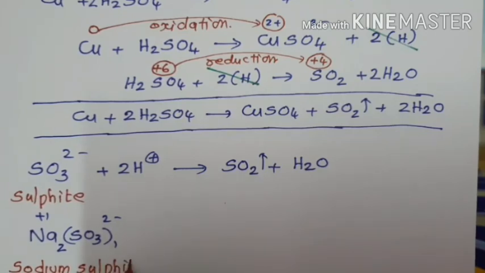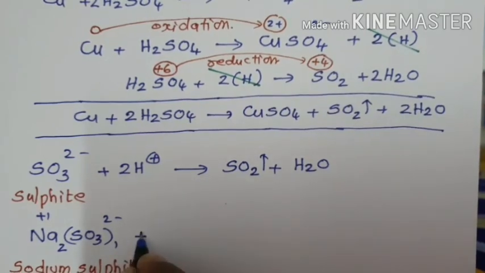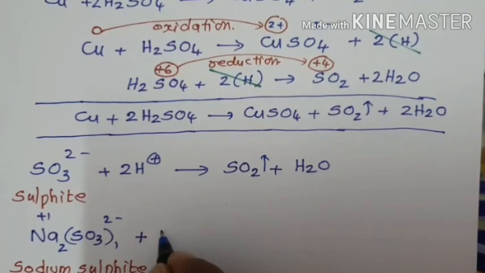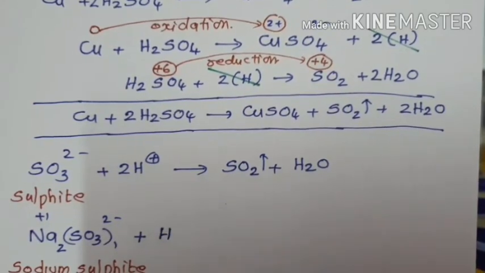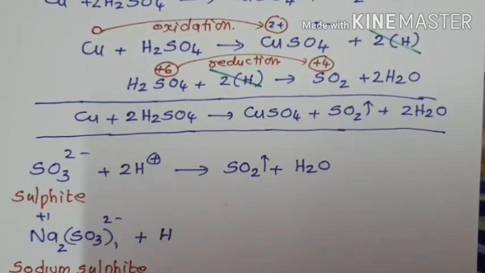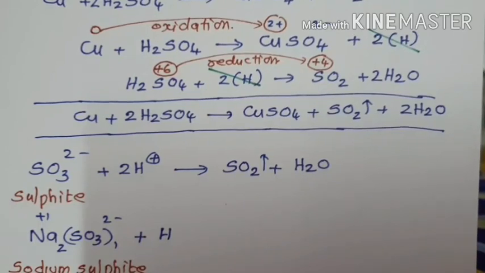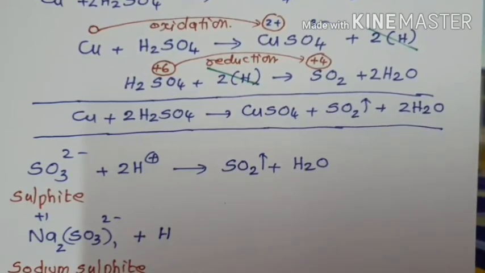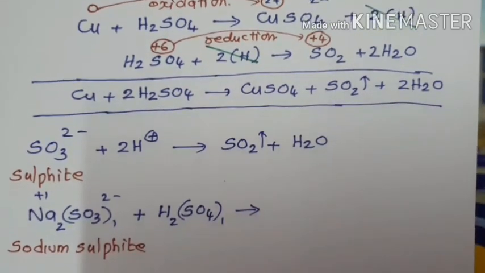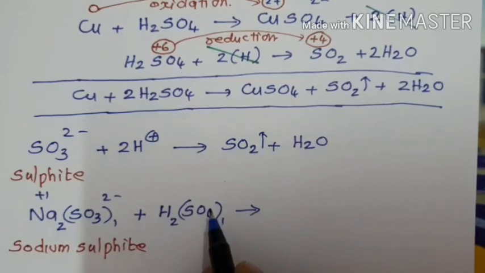When treated with sulfuric acid, what is the molecular formula for sulfuric acid? H2SO4, sulfuric acid. How is this 2 obtained? HSO4, sulfate valency 2, hydrogen valency 1. Therefore, H2SO4. Hydrogen is a monopositive ion, sulfate is a 2 minus ion.